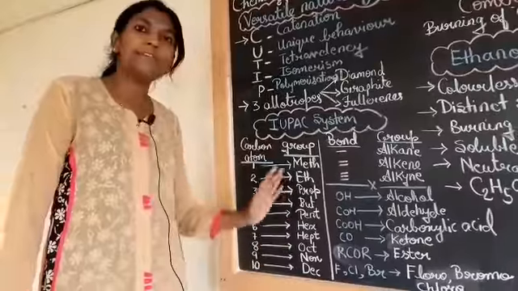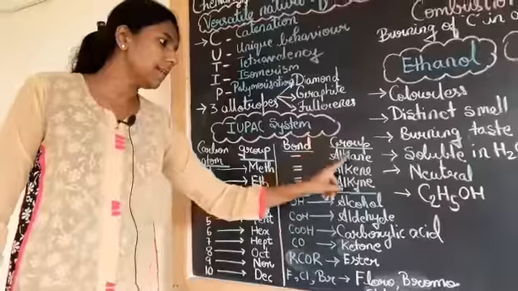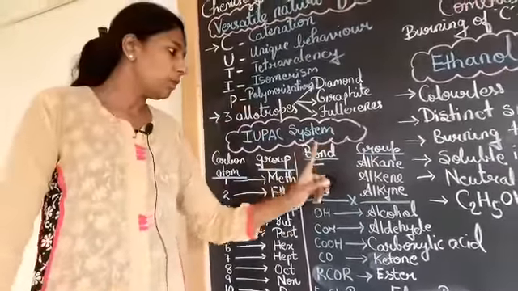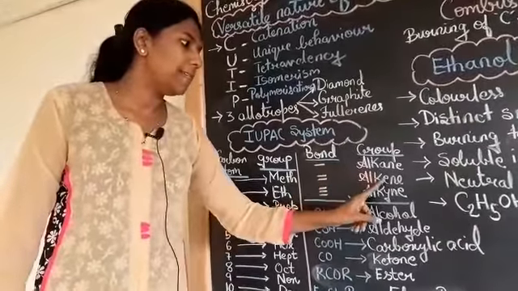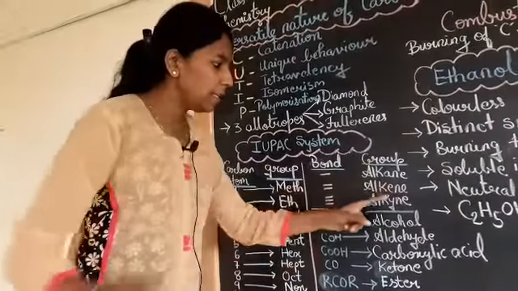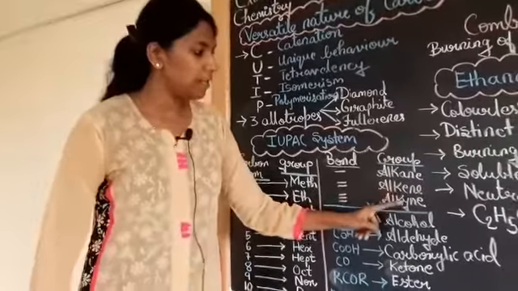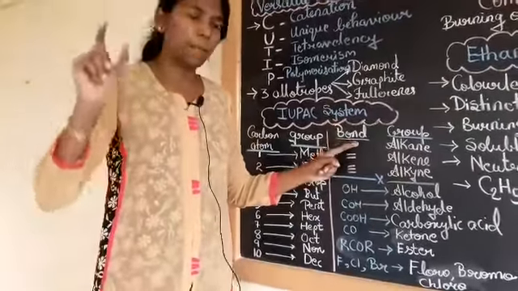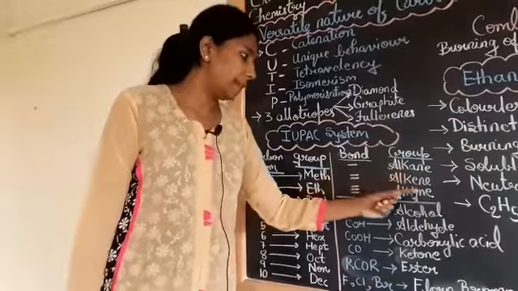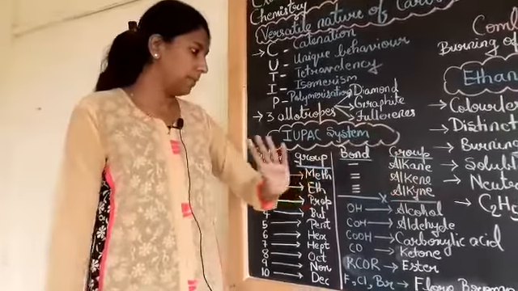In this case, if there is only a single bond in the whole compound and there is 1 carbon atom, it will be methane. If there is a double bond, it is an alkene. Single bond, alkane. You have to remember A, E, Y. A comes first in the alphabet, next E comes and then Y. So if a compound has a single bond, it is an alkane. If it is a double bond, it is an alkene. If there is a triple bond anywhere, it is an alkyne. You have to remember this.